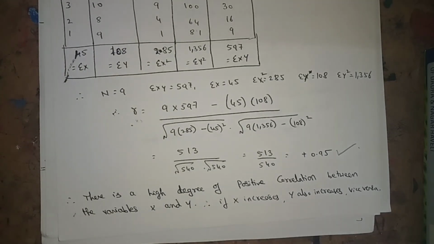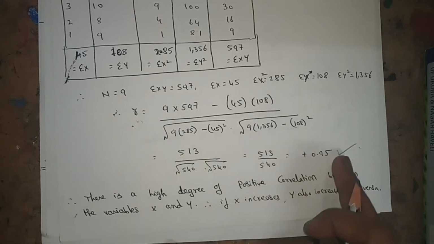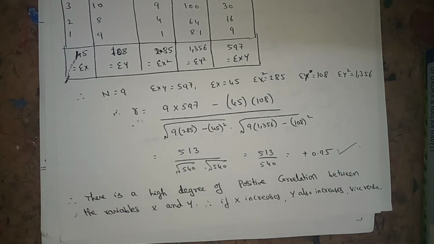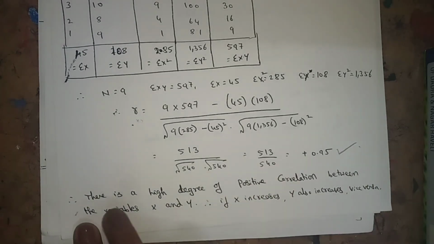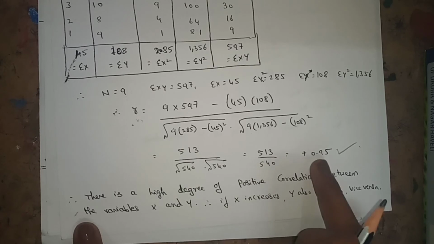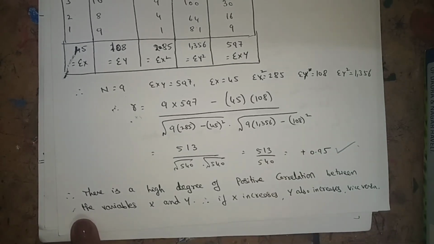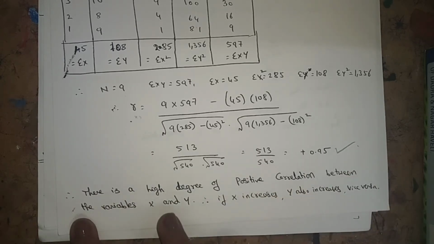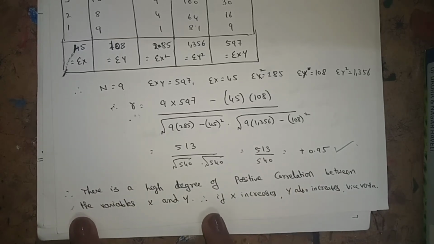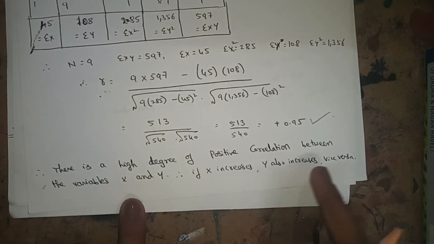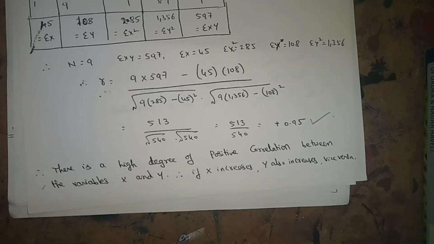Now what is the meaning of that plus? The coefficient of correlation always lies between plus 1 and minus 1. Plus 0.95 means it is very near to plus 1. Therefore there is a high degree of positive correlation between the variables x and y. Therefore, if x increases, y also increases, and vice versa. In the same way, you can do any problem. Thank you very much.